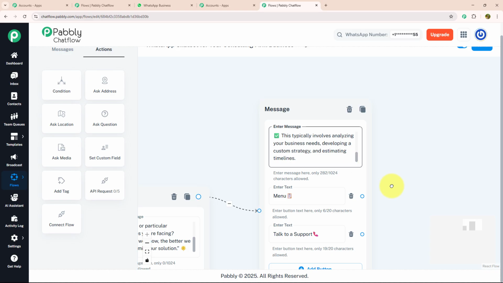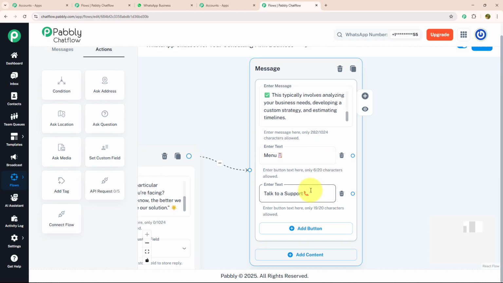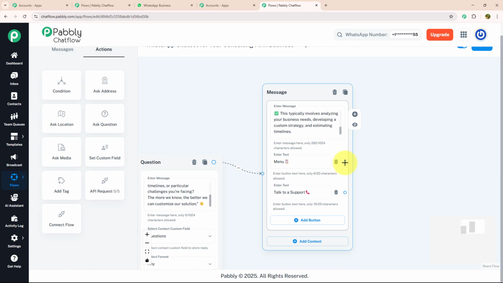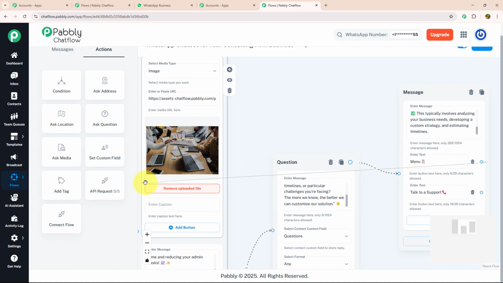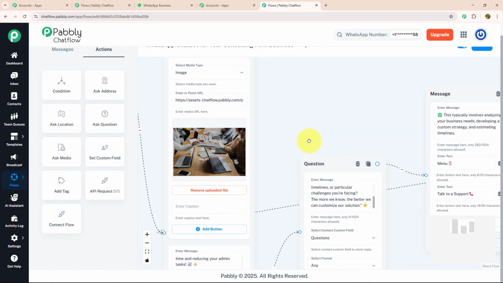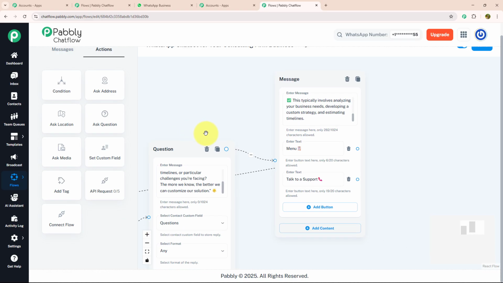With that, I have provided 2 action button, menu and talk to support. I'm going to connect this menu button with our initial message. That means as soon as someone click on this menu button, they will get initial message again. And I'm going to provide a separate message for talk to support.